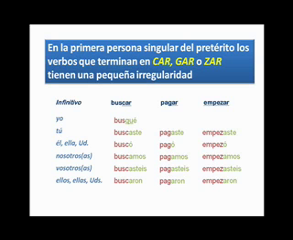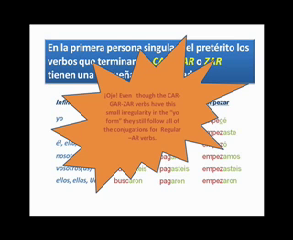Pagar is very much the same situation. A verb that ends in GAR is going to be the same deal. We have to write pagué, PAGUE. Normally, we would just write PAGE, thinking it a regular AR verb, but that would be pronounced pagé. And in order to maintain the hard G sound in pagar, we have to insert the U simply in the yo form. Empezar, likewise, the Z changes into a C, and that's the only difference for the verbs ending in ZAR. Nevertheless, even though the car, gar, zar verbs have this small irregularity in the yo form, they still follow all of the conjugations for regular AR verbs.